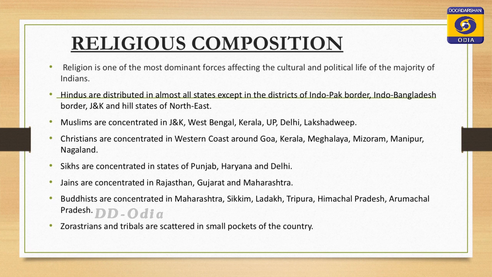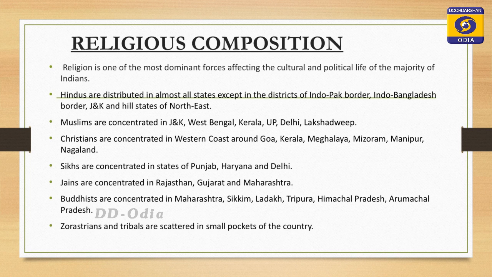India is constitutionally a secular country which has no official religion, but broadly speaking there are 6 major religions, that is Hindu, Muslim, Christian, Sikh, Parsi, Buddhist and Jain. Along with these major religions, there are dozens of minor religions in this country.